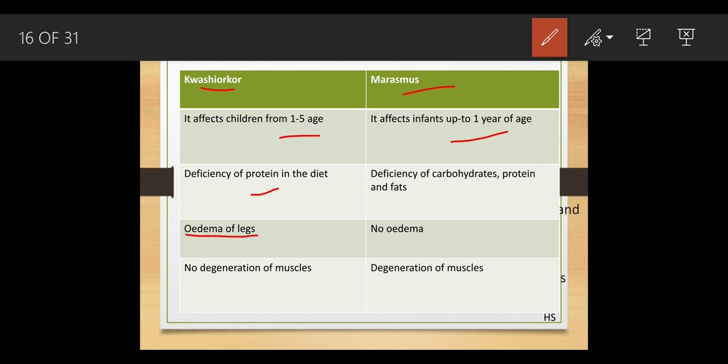Kwashiorkor has edema of the legs, and in marasmus we see no edema. In the case of kwashiorkor, there is no degeneration of the muscles. But in marasmus there is degeneration of muscle. The muscles do not get the proper amount of the other nutrition as well, that is carbohydrate and fat. So that is why the muscles in marasmus are quite weak.